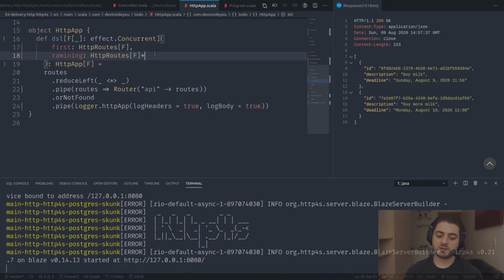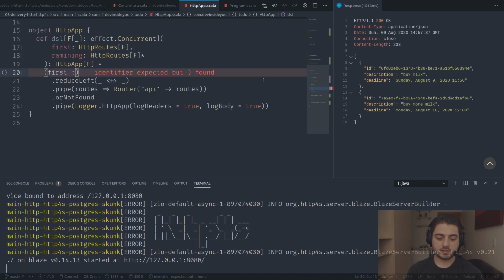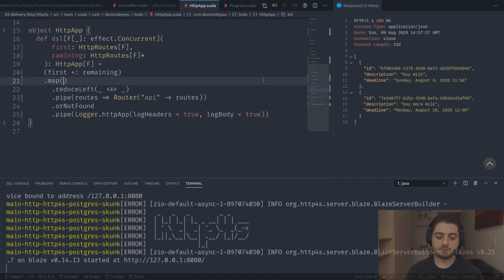This is how you can use varargs but still ensure that you have at least one parameter. Now the routes are going to be first, then remaining, in the proper order, and now we can map all of them to routes.